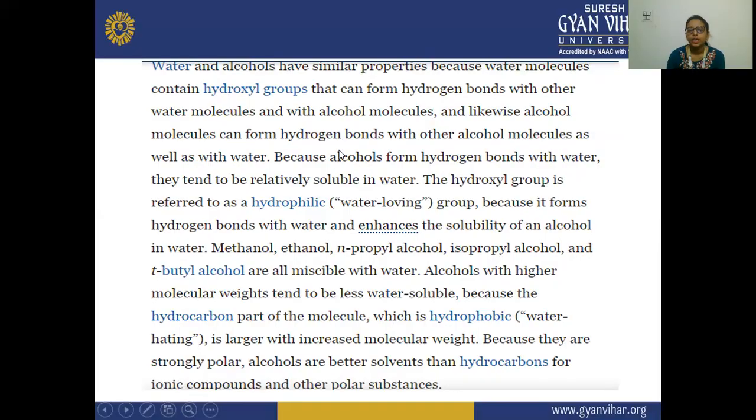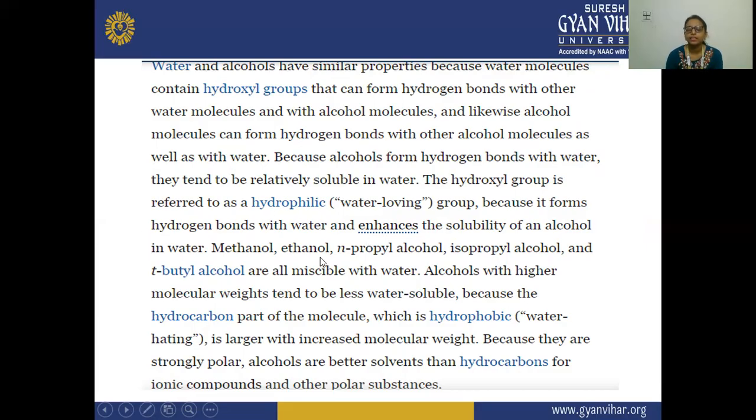So here you can see, because alcohols form hydrogen bonds with water, they tend to be relatively soluble in water. The hydroxyl group is referred to as hydrophilic, meaning a water-loving group. Because it forms hydrogen bonds with water, it enhances the solubility of an alcohol in water.